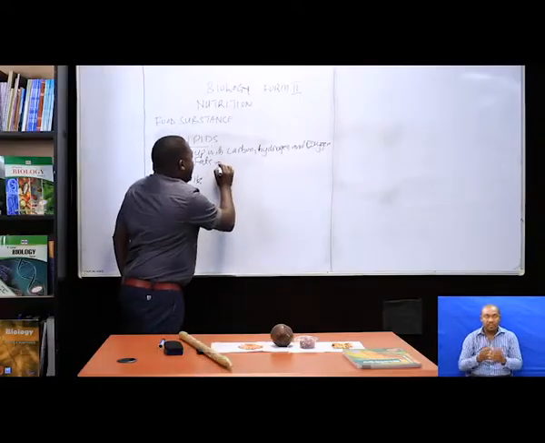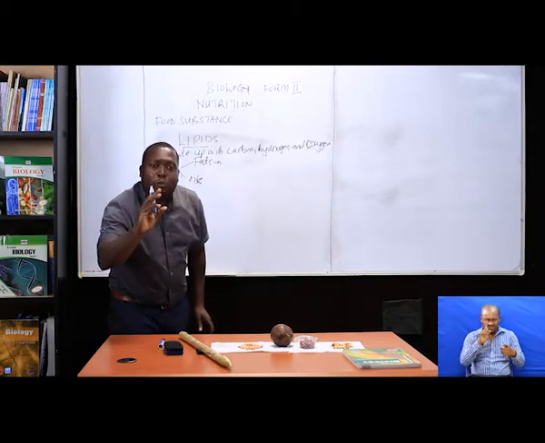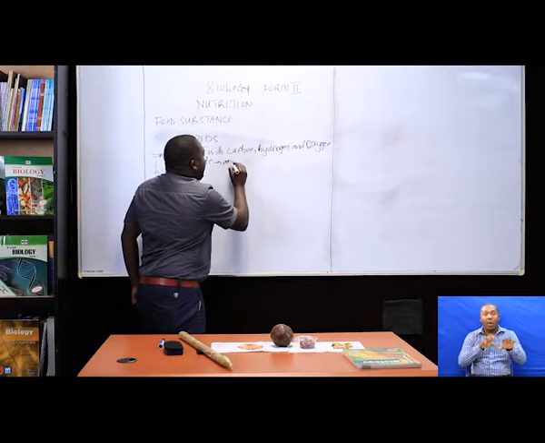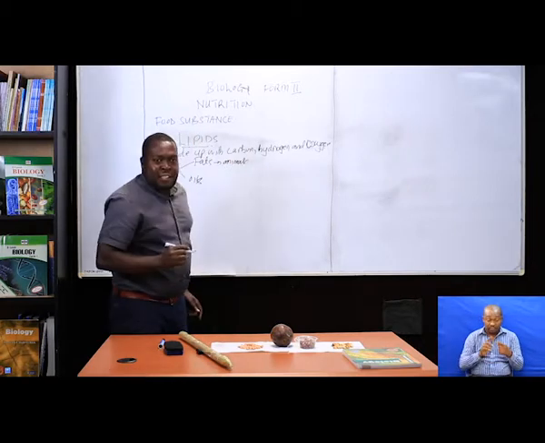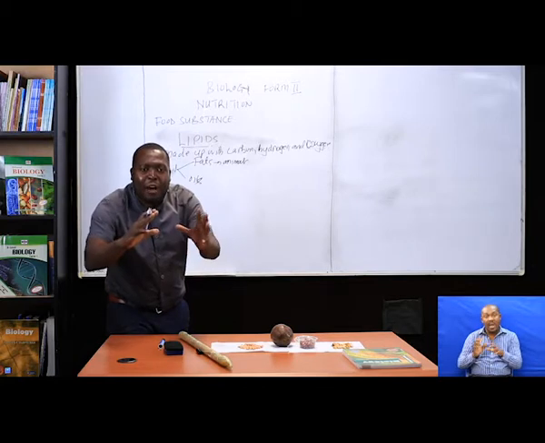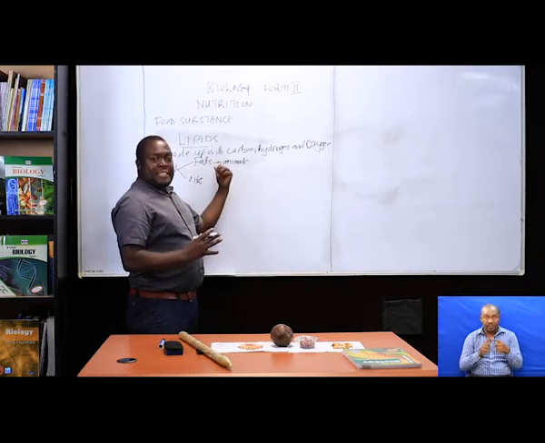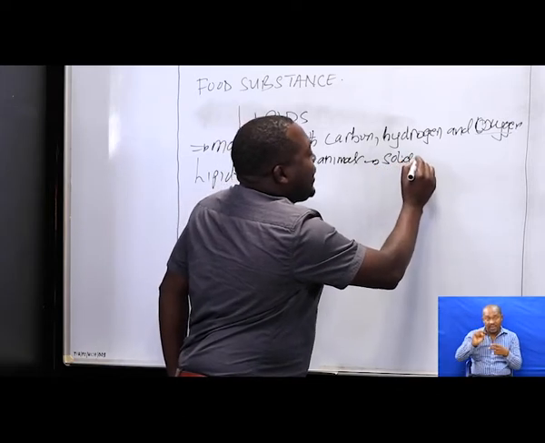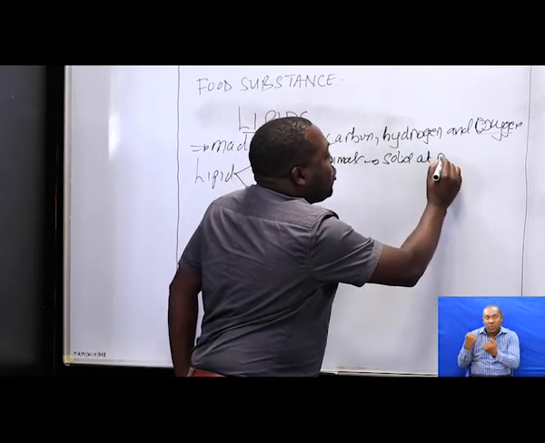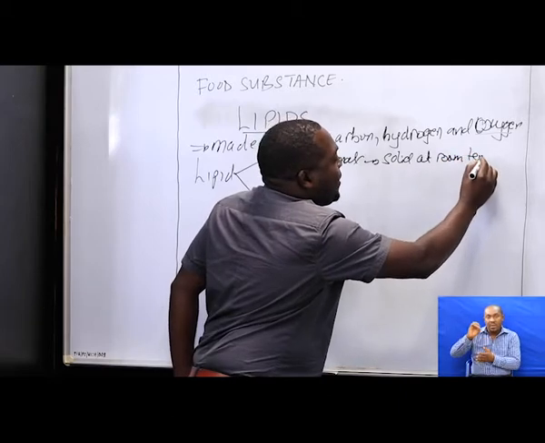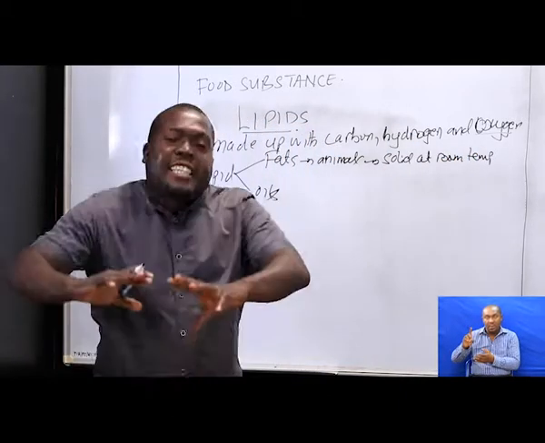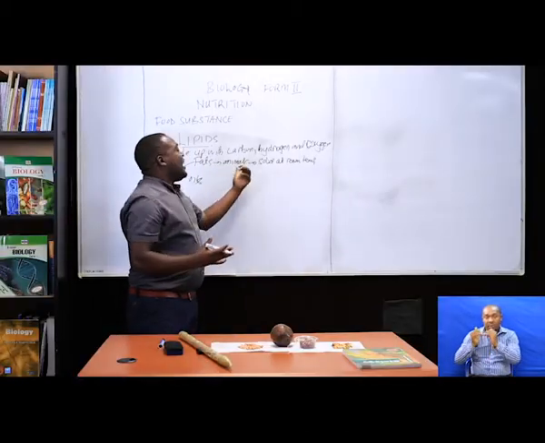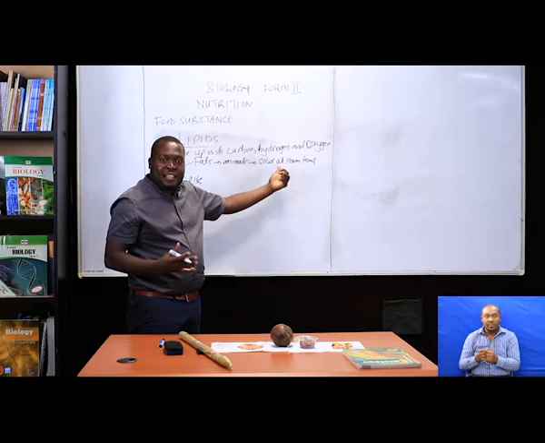What is fat? Fats are the lipids that are obtained from animals. So those lipids that are coming from animals are known as fat. And these fats are solid at room temperature. At our normal daily temperature, these fats are said to be solid.